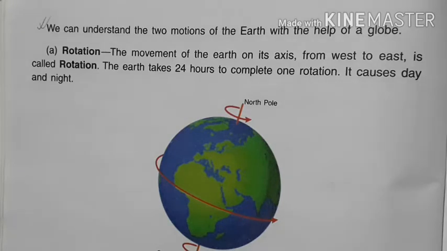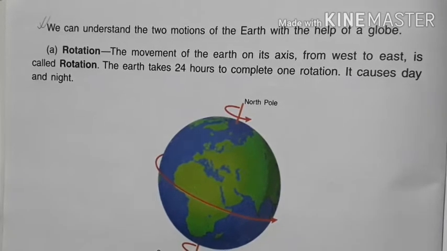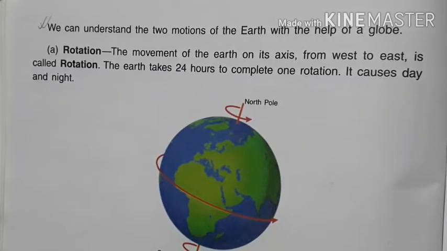Rotation is a word derived from rotate, and revolution is from revolve. Rotate means move on the same place, which is known as axis, and revolve means move around an object, and that path is known as orbit.